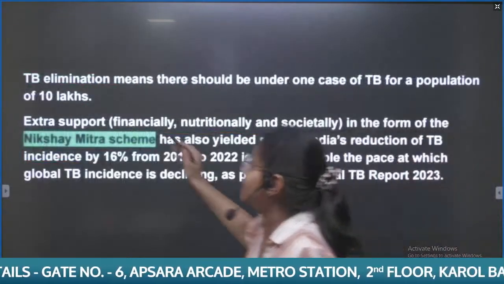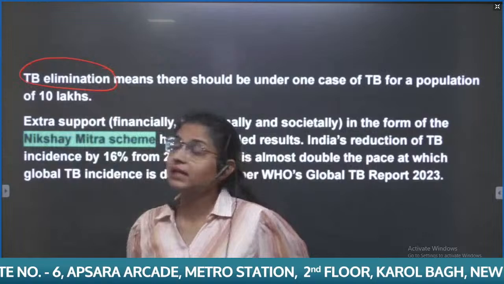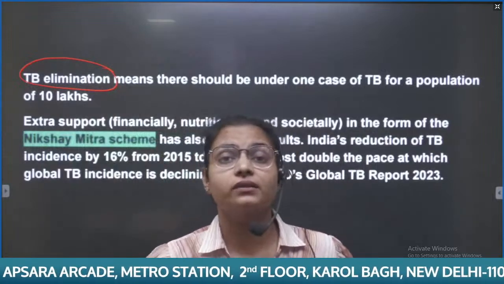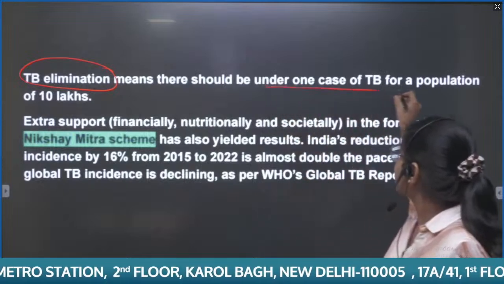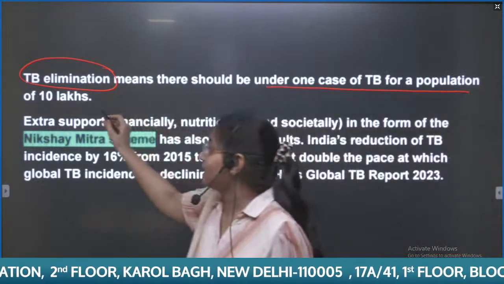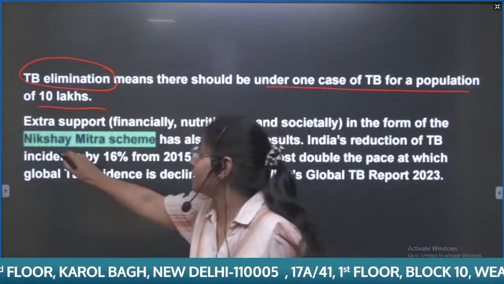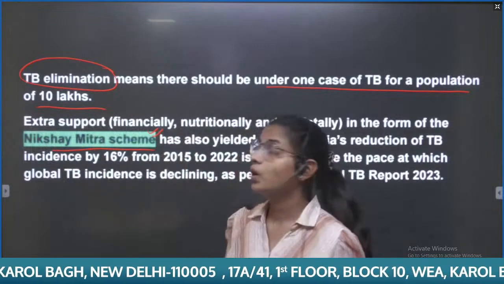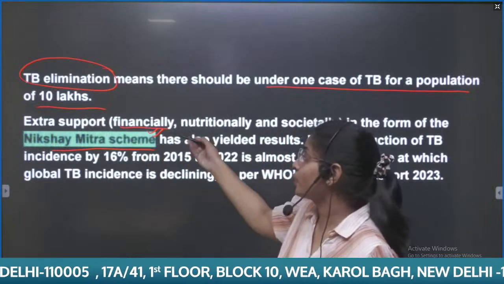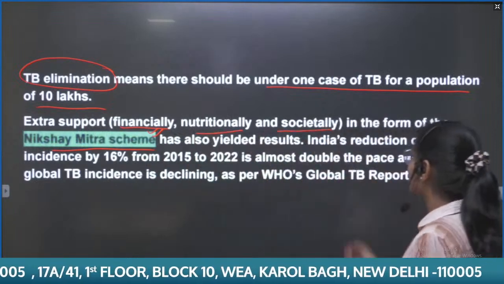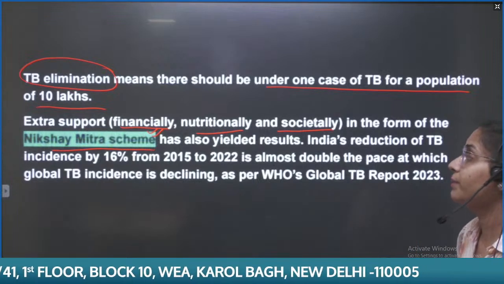Now it highlights the data. TB will be said to be eliminated from India when only one case is seen per population of 10 lakhs. We also have the Nikshay Mitra scheme for TB elimination, where we provide extra support financially, nutritionally, and socially.